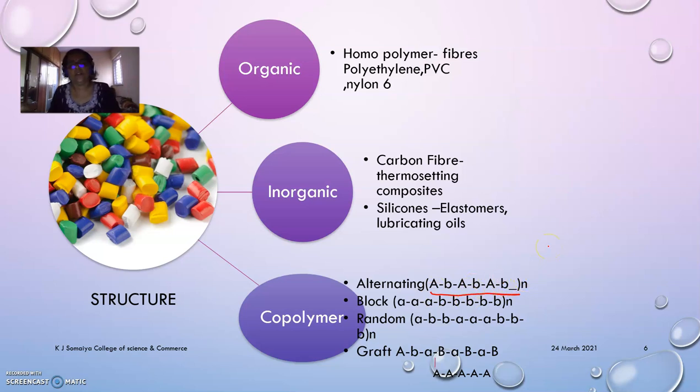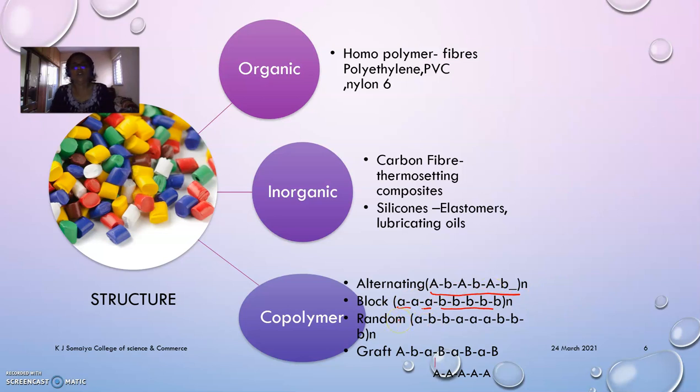They are repeated again and again in an alternate fashion, giving rise to an alternating copolymer. As against this, if we have two polymers, one made up of monomer A and the other of monomer B, and we combine these two monomeric units in the form of blocks, a block of A monomers, a block of B monomers, then a block of A again, and so on, we get block copolymers. The third way is random.